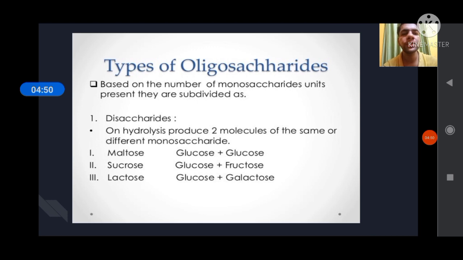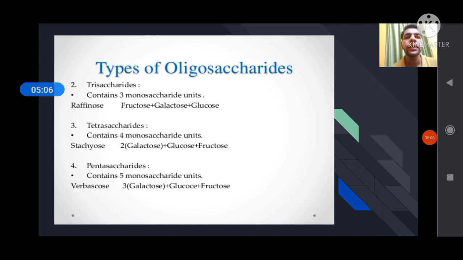Maltose is the combination of glucose and glucose molecule, one glucose molecule and another glucose molecule. Sucrose is the combination of one glucose and one fructose molecule. Lactose is a combination of one glucose and one galactose molecule. Then we discuss trisaccharide. Trisaccharide contains three monosaccharide units. An example is raffinose. Raffinose is the combination of one fructose molecule, one galactose molecule and one glucose molecule.